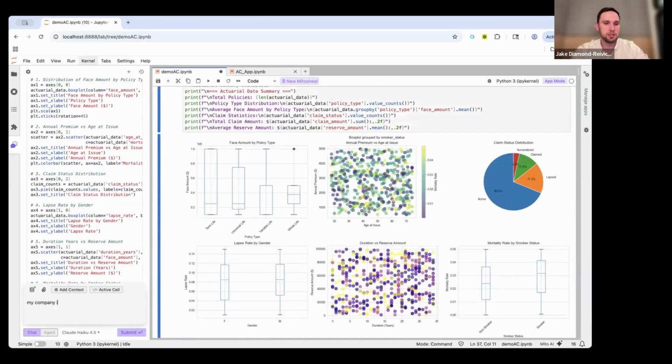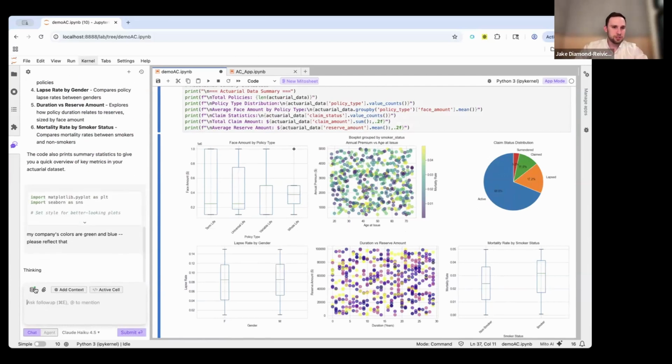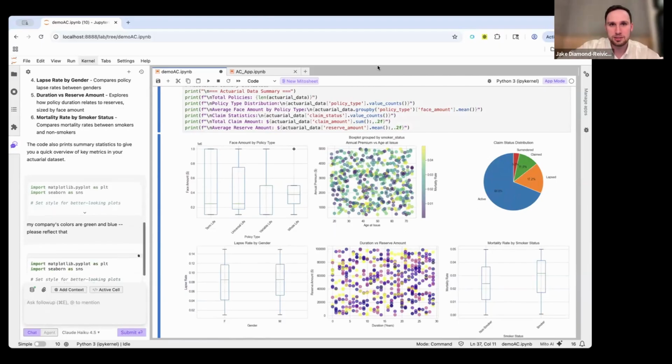But I might say my company's colors are let's say green and blue. Please reflect that. One thing you can do actually is you can even attach an image of your company's logo and it'll ingest that as part of the prompt and have the charts be redesigned with that in mind.